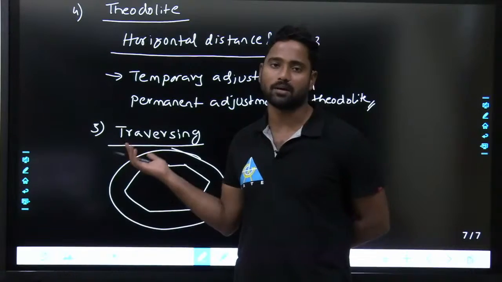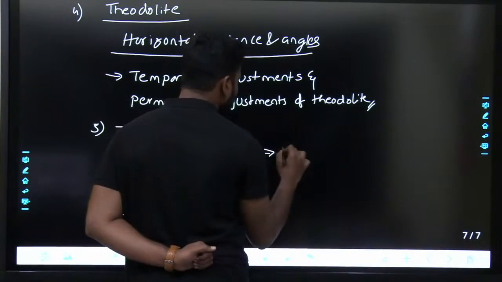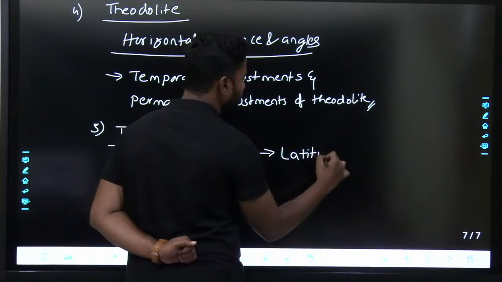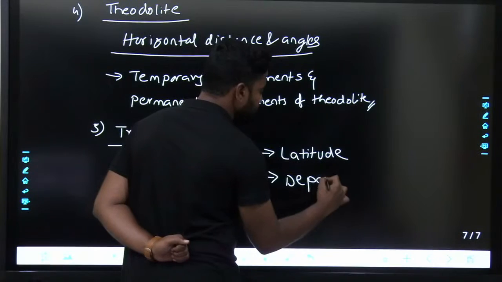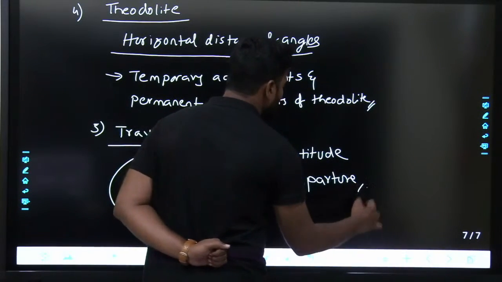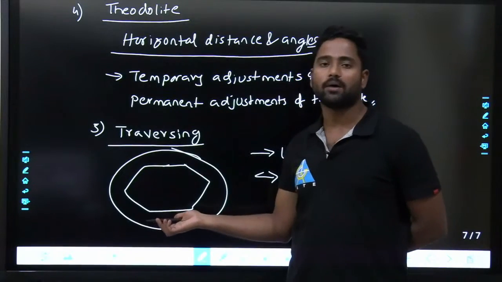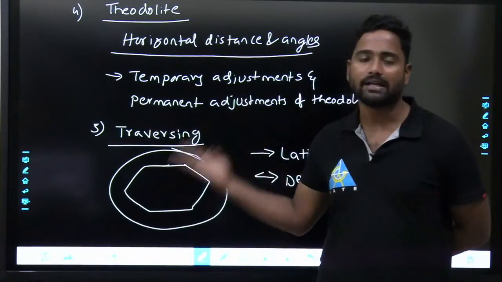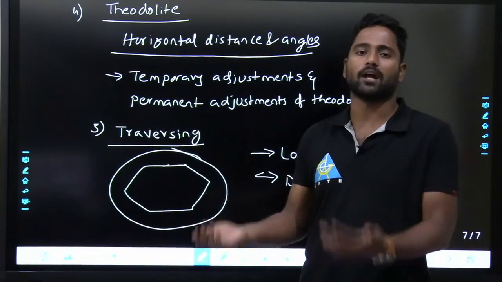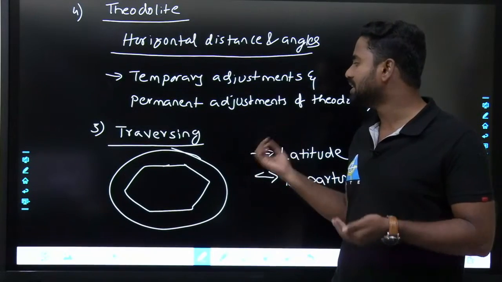Different types of traverses you are going to see, what exactly is latitude, what is departure, and what the open traverse is, and what the errors in it are. All those things we are going to see in traversing.